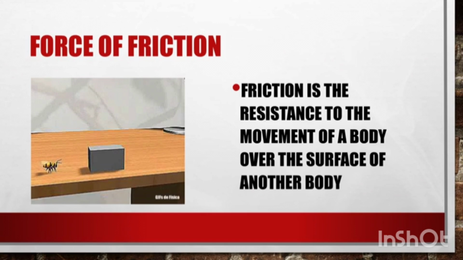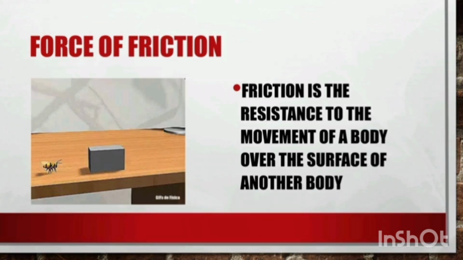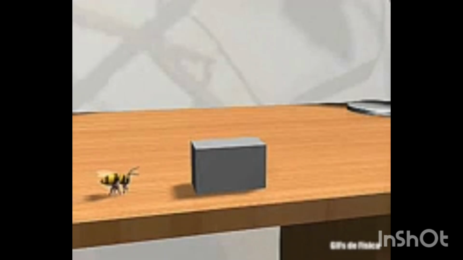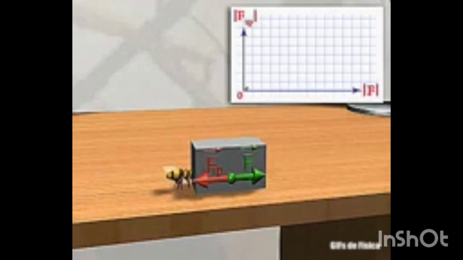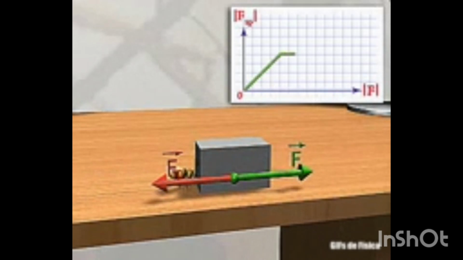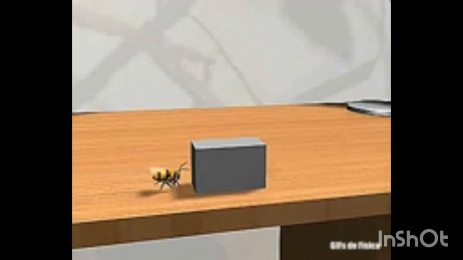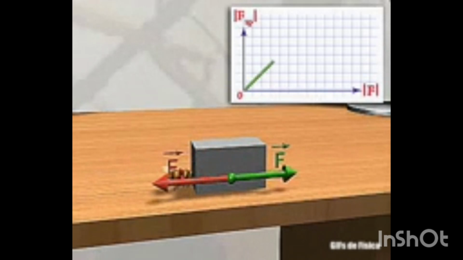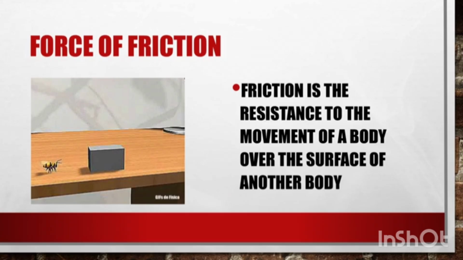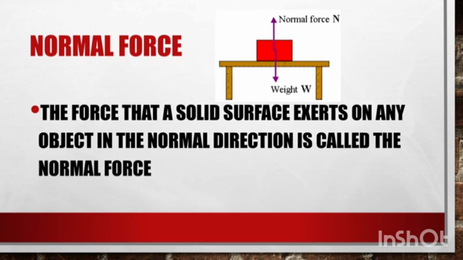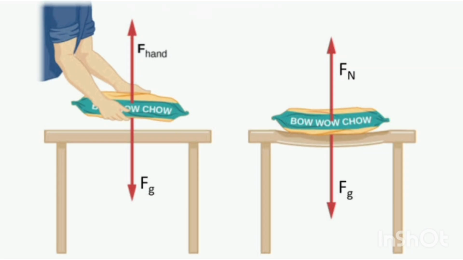The next is force of friction. Friction is the resistance to the movement of a body over the surface of another body. In the picture you can see that an ant is trying to push an object, so she is applying one kind of force. One is the applied force, and another is the one which is opposing that force. That is nothing but frictional force. When the applied force is more than the frictional force, only then will the object move. So this is one example of sliding friction, static friction.